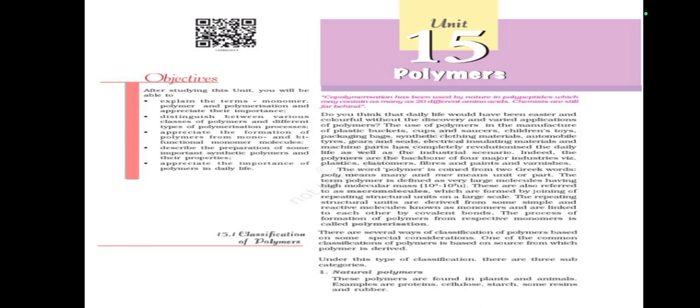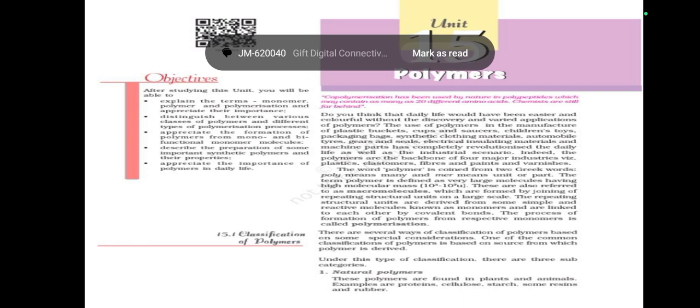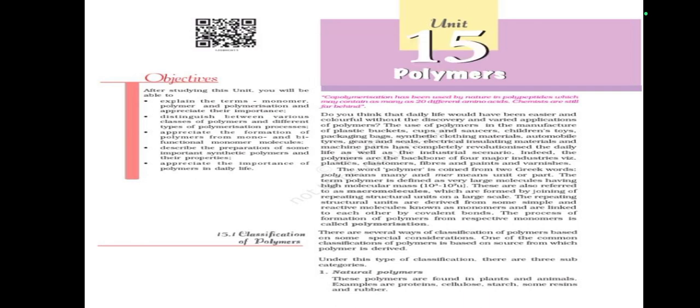Now, the word polymer is coined from two Greek words. Poly means many, and mer means unit or part. They have high molecular mass, 10^3 to 10^7 u.